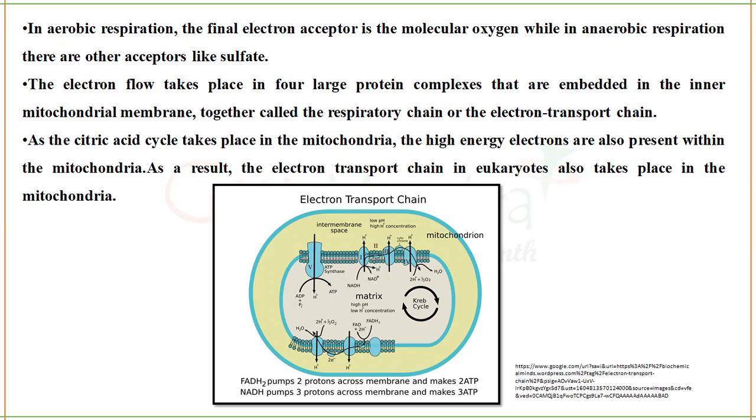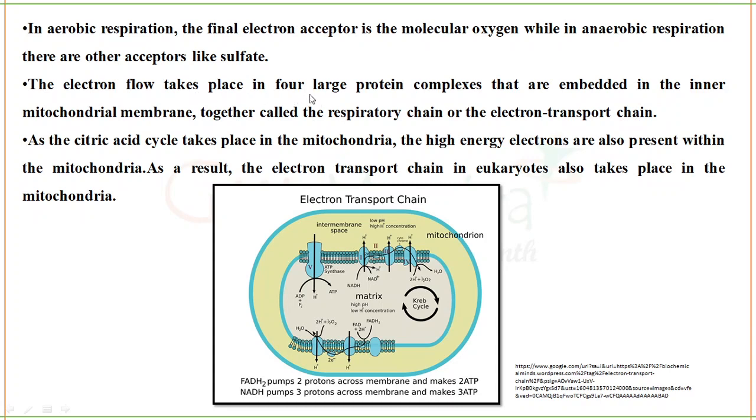This is the mitochondria, this is the inner mitochondrial membrane, this is the matrix, and this is the outer mitochondrial membrane. Here you see there will be several of these complexes present on the membrane, not just one. So the electron flow takes place in four large protein complexes embedded in the inner mitochondrial membrane, together called the respiratory chain or electron transport chain.